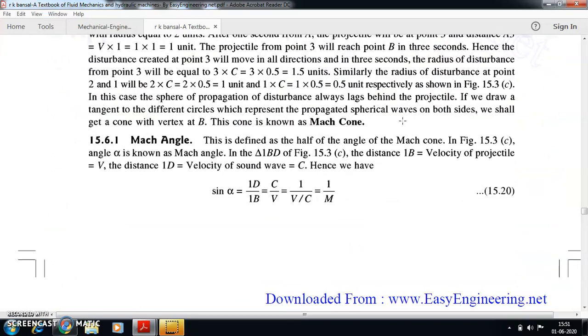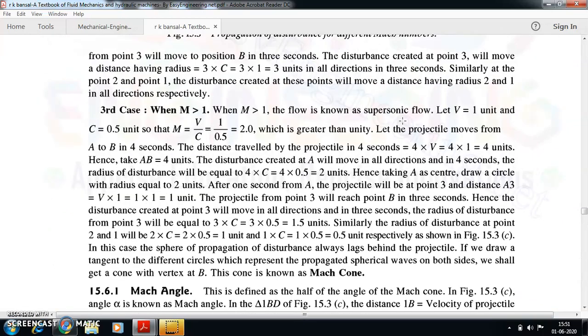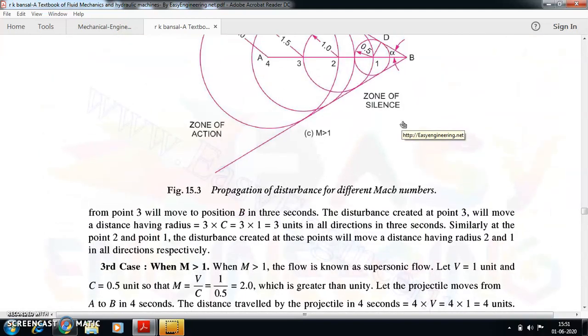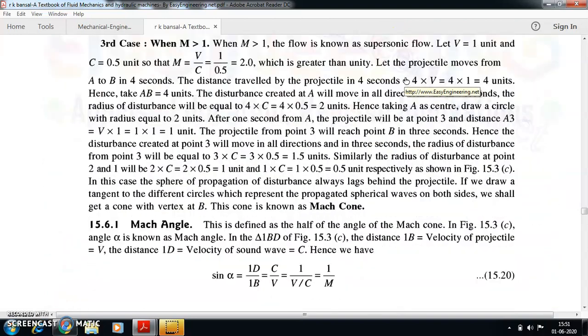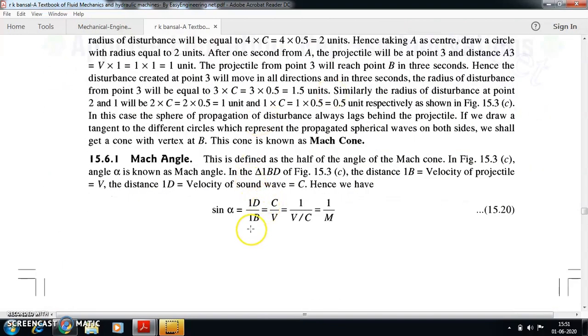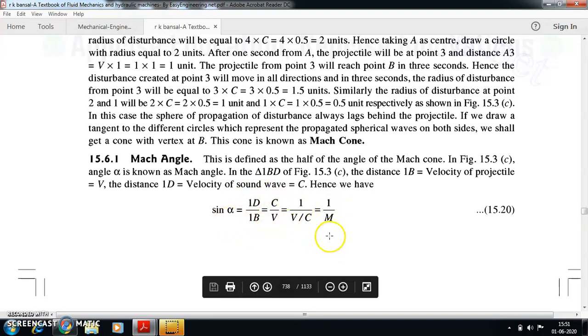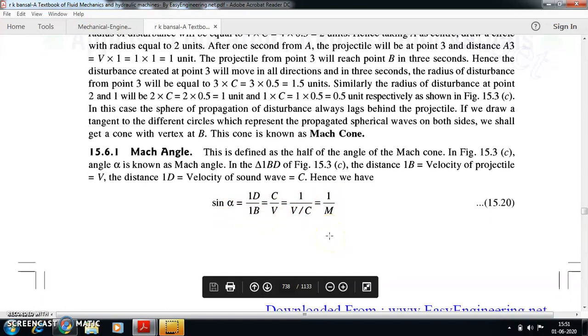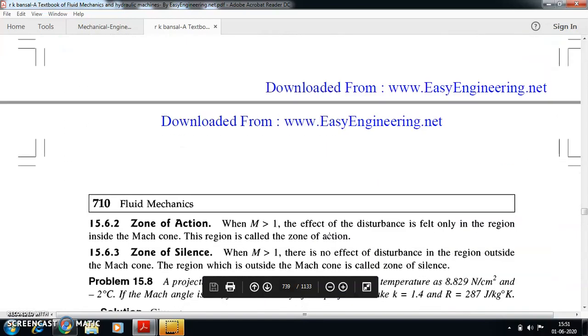So consider that small triangle 1BD, this triangle which I am showing here. Take the sine of alpha. The sine of alpha will be 1D divided by 1B. 1D is nothing but c, which is the velocity of the sound wave, and 1B is nothing but v. So sine of alpha is 1 divided by v by c, which is M. So 1 over M is nothing but sine of alpha. That is your Mach angle.